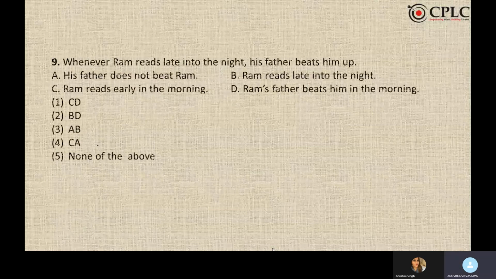Whenever Ram reads late into the night, his father beats him up. His father beats him up is the effect. Ram reads late into the night is the cause. His father does not beat Ram, but that does not mean that he reads early in the morning. So none of the above.